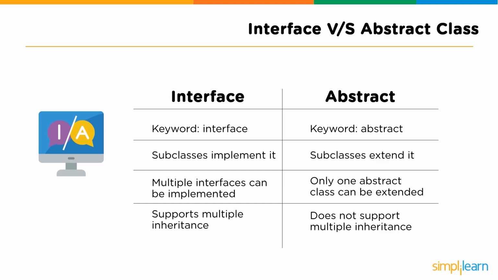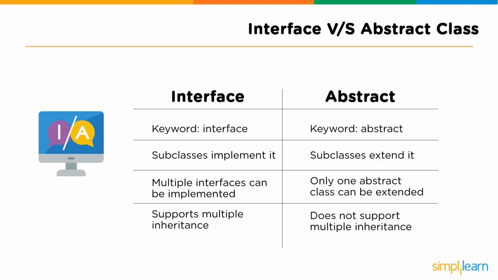of the abstract class. Followed by that, the third difference is multiple interfaces can be implemented, but on the other hand, only one abstract class can be extended at one particular instance. And the final difference between the both is interface is capable of supporting multiple inheritance, whereas abstract classes are not capable of supporting multiple inheritance. Multiple inheritance is none other than the diamond problem, which is not supported in Java.